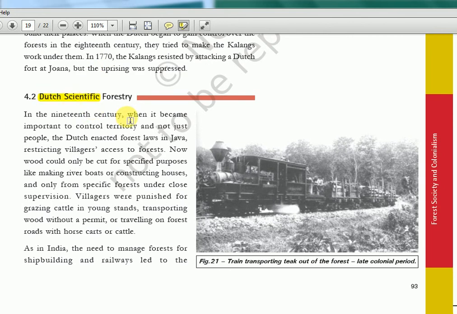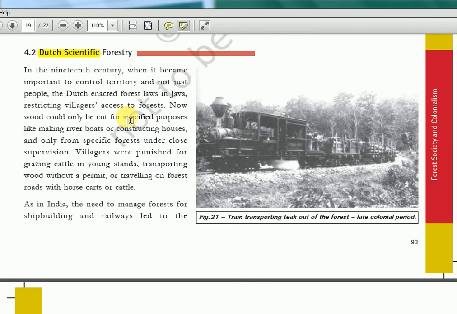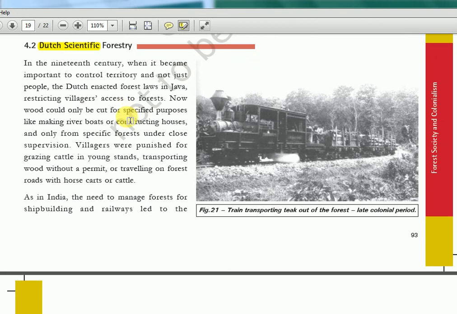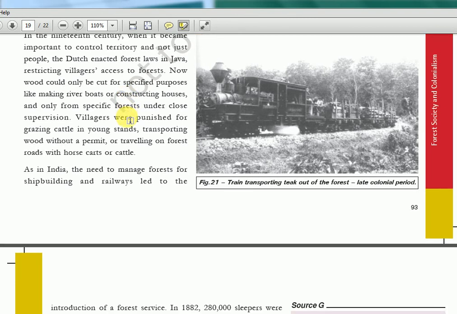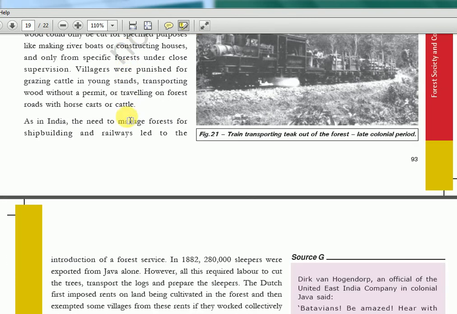If you remember the Anglo-Dutch wars, I taught you in the Spectrum series. They had an exchange: we'll keep the land in India, you keep the land in Indonesia. That is how the Anglo-Dutch compromise happened. One treaty also was there, try to find out the name. So like that, this happened. This train picture they are showing is carrying teak out of there.